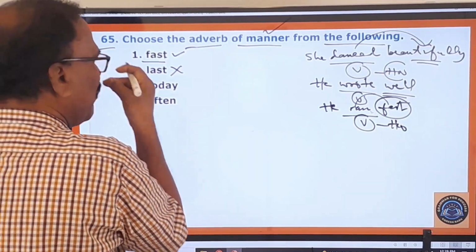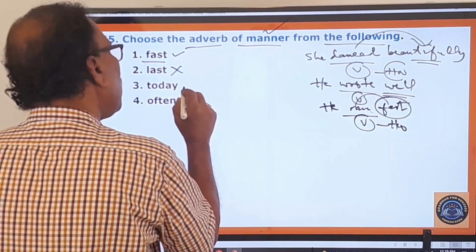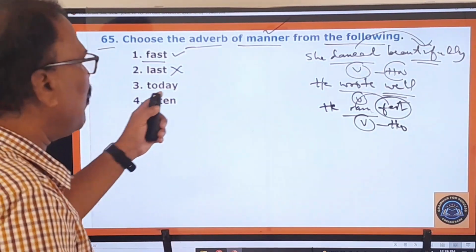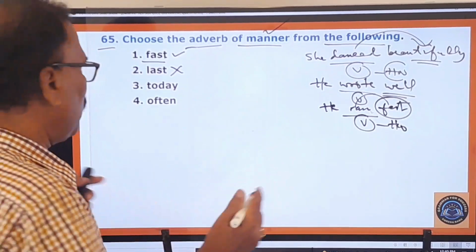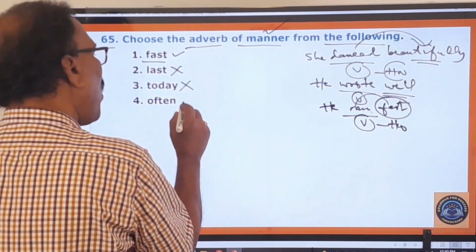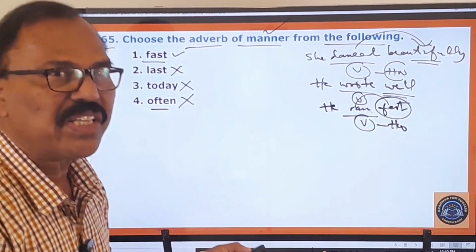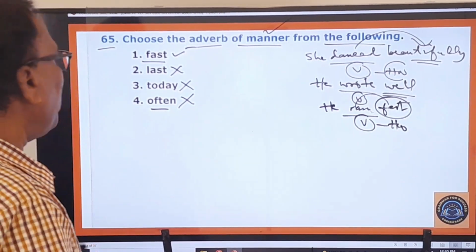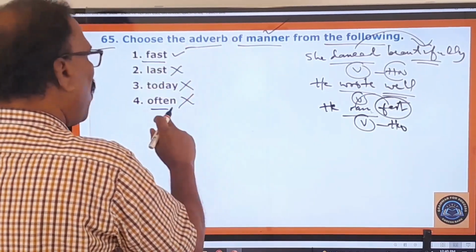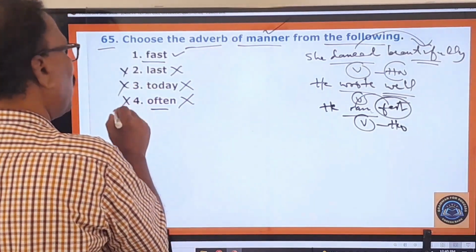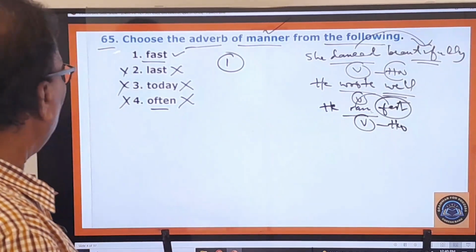Last is not the adverb of manner. It's only an adjective. And today is an adverb, but it is not an adverb of manner, it is an adverb of place. Today, yesterday, tomorrow, these are all there. So this is also wrong. And often is also wrong because it is an adverb of frequency. So fast is the only adverb of manner, and the second, third and fourth ones are wrong. Only the first one is your answer. And you go to the next question.